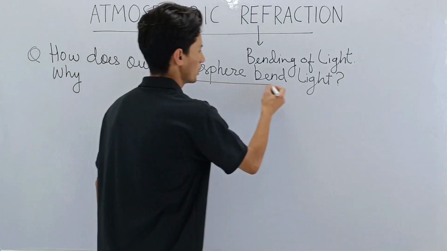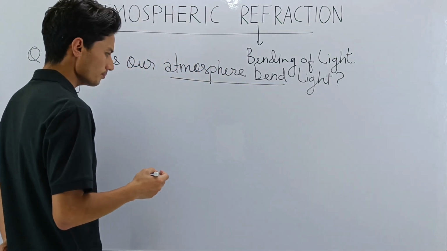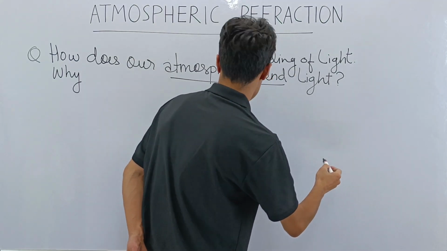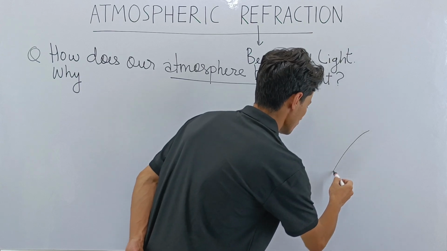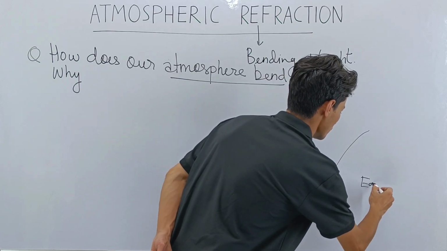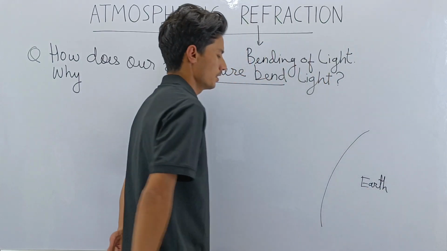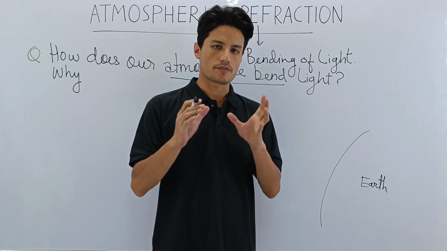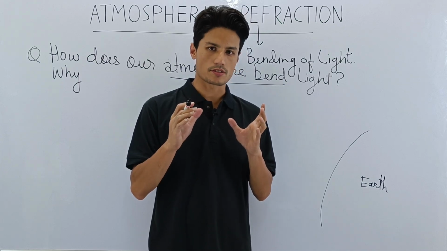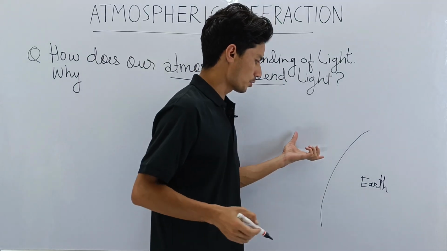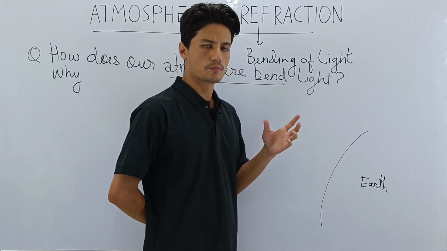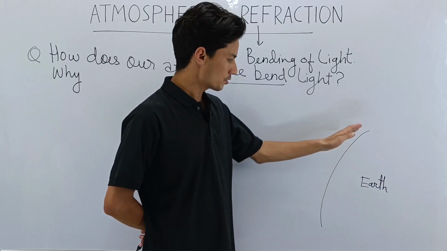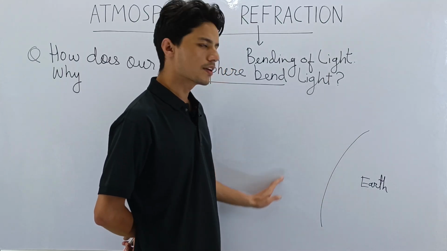Now, in order to understand this, let us understand this thing. Let me draw here. Let's say this is Earth. So this is our Earth. Now our Earth is covered by a thick layer of air which we call the atmosphere. Yes or no? Yes. The moon has no atmosphere, but our Earth has got atmosphere. So the layer of air which covers the Earth is called atmosphere.